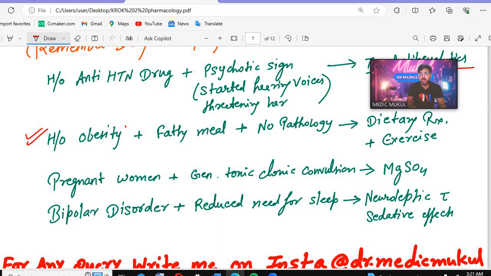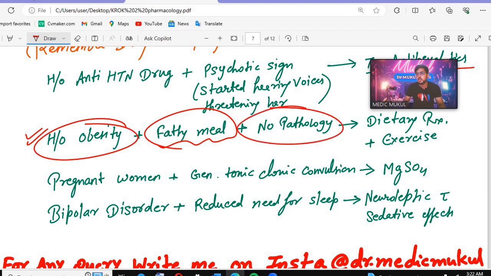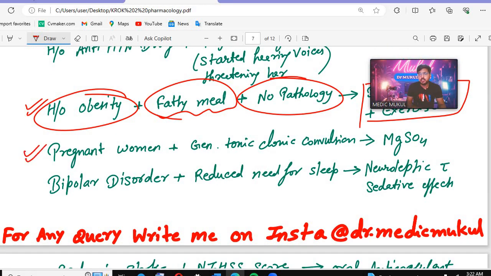If the patient has a history of obesity, the person is obese, and genetically the mother and father are also obese, with fatty meals and no pathology, then in that patient we will give dietary treatment plus exercise. Pregnant woman plus generalized tonic-clonic convulsions: in that patient we will give magnesium sulfate. Which drug will be given? Magnesium sulfate will be given.